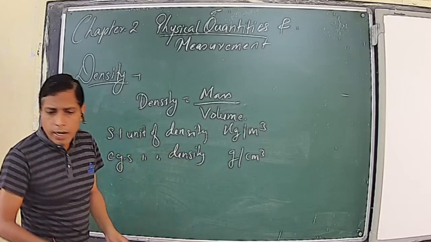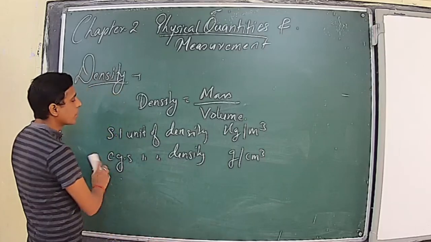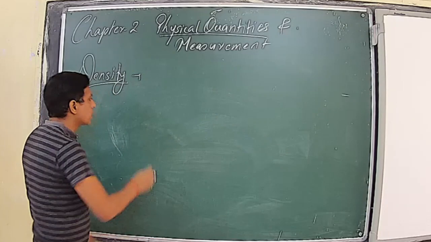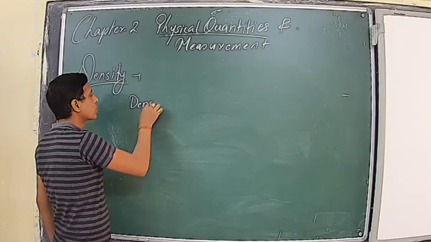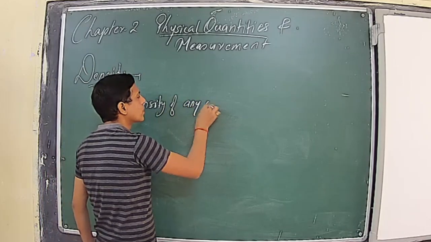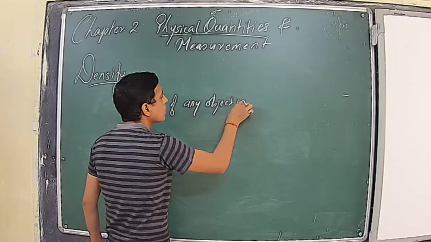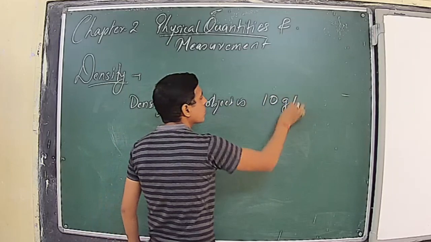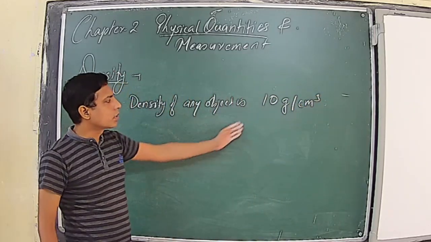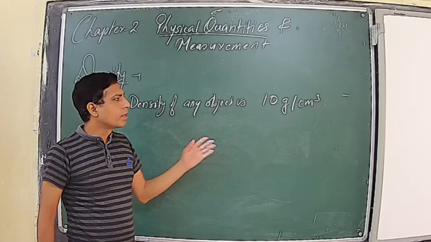What kind of idea do we have from this? Suppose the density of any object is 10 grams per cubic centimeter.